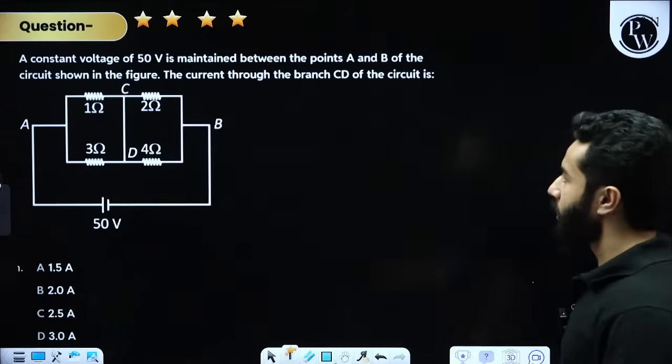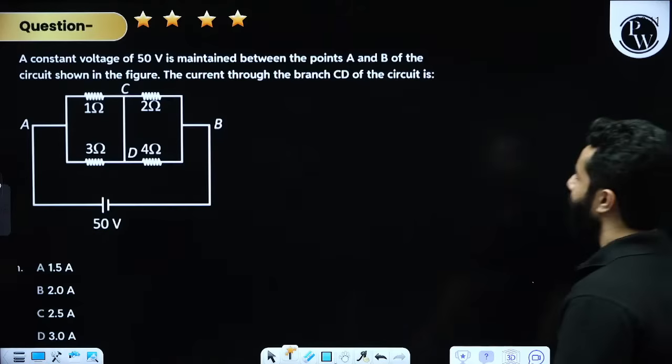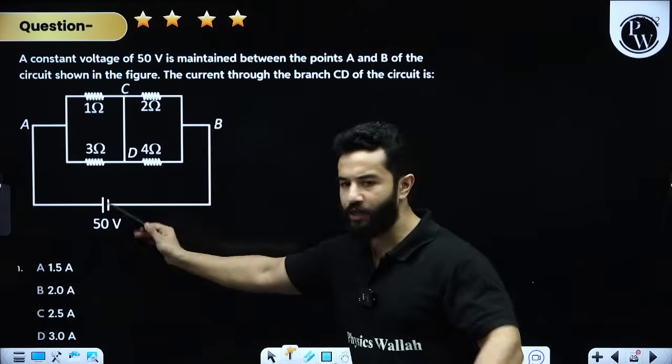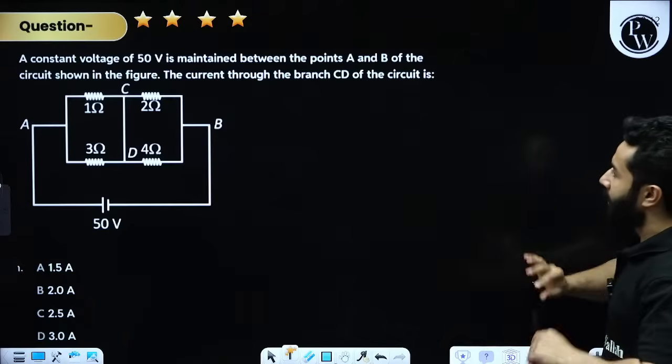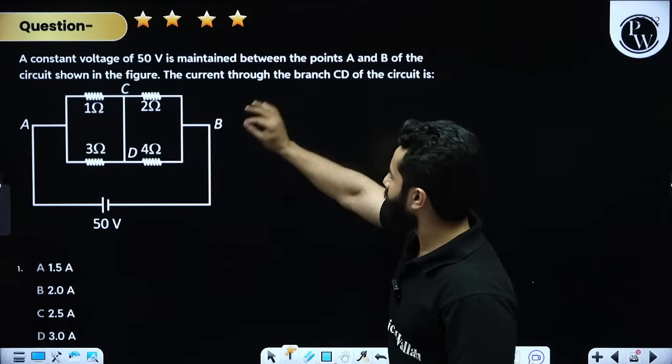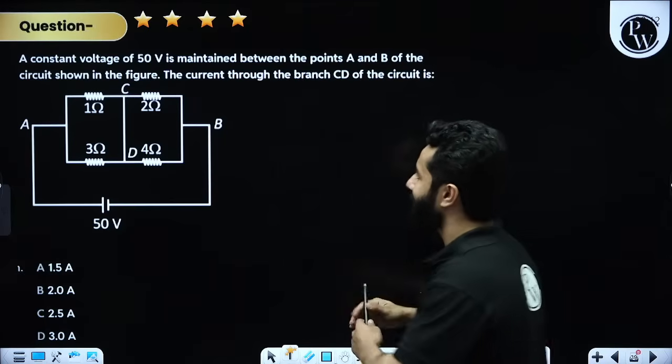A constant voltage of 50 volt is maintained between the points A and B. Point A, point B, 50 volt, right? And of the circuit shown in figure, the current through the branch CD.